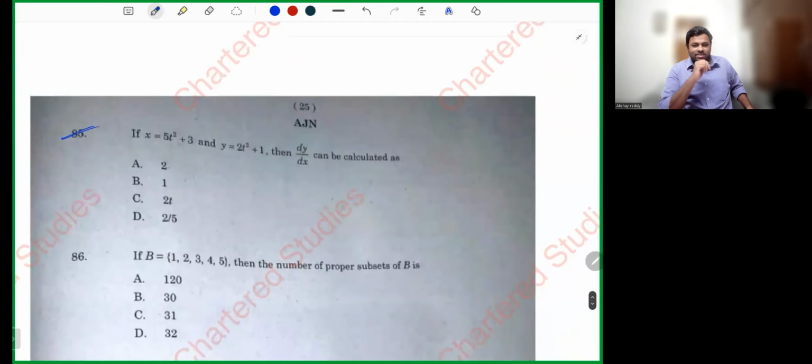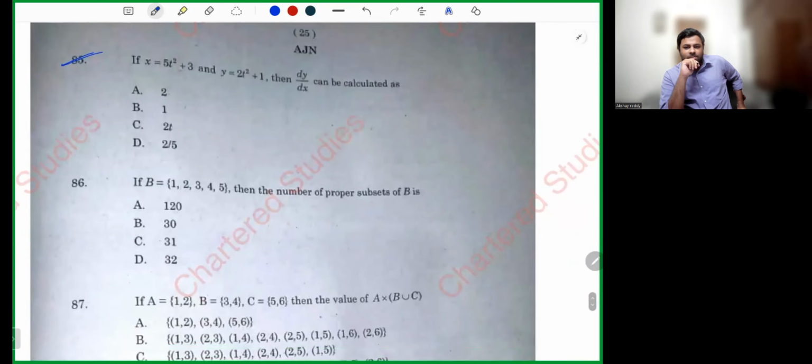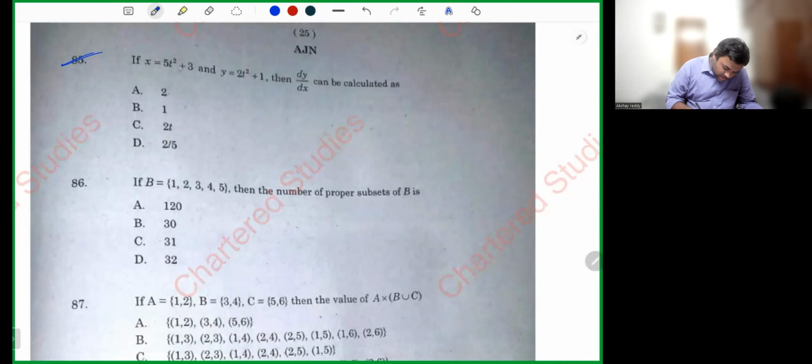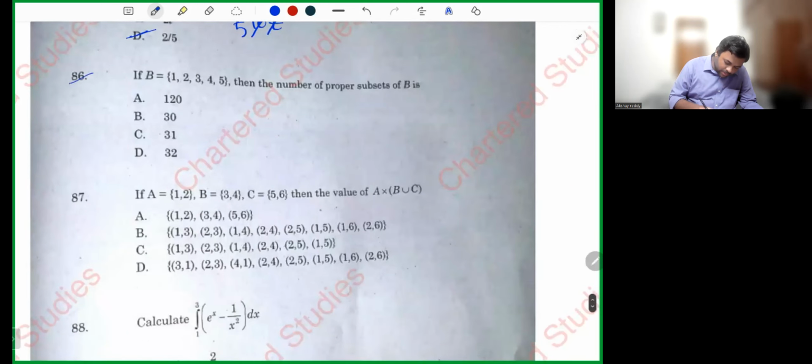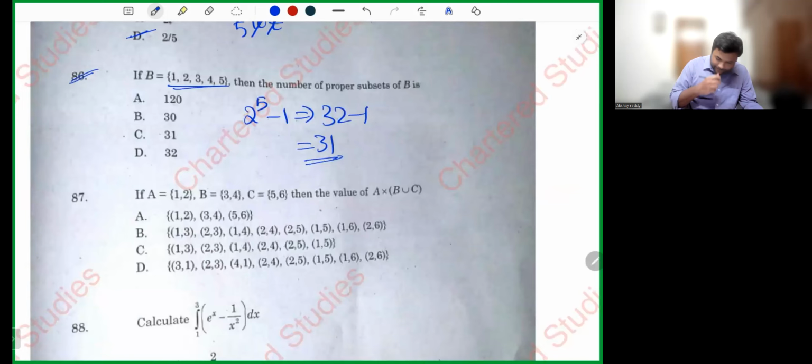85. X is given 5t square plus 3, y is given 2t square plus 1. He is asking you to compute dy by dx. Parametric differentiation. First you will do y differentiation, then divided by x differentiation. What is 2t square differentiation? 4t. What is 5t square differentiation? 10t. T cancel, 2 2s, 2 5s. 2 by 5. Number of proper subsets. How will you get proper subsets? 2 power n minus 1. 32 minus 1, 31. Next, 87.